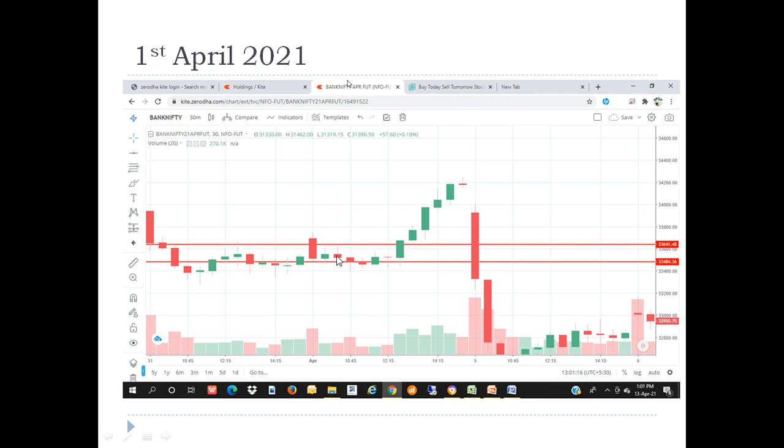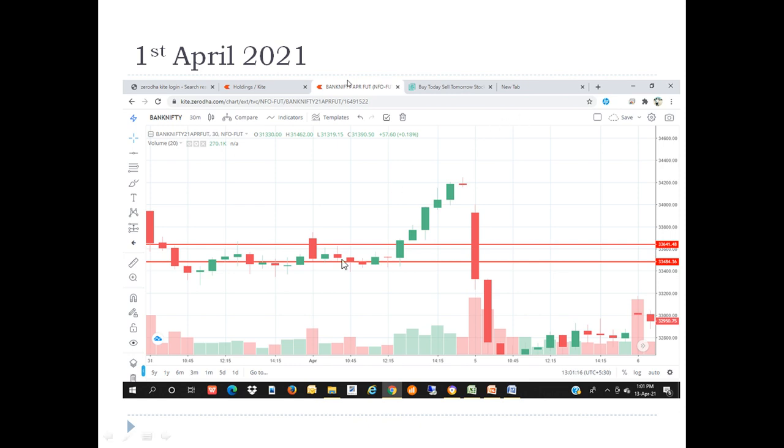You need to follow only one thing: wait until the 10:15 candle closes. As soon as it closes, you need to mark the high and low as I marked here. This is the high, and this is the low. It's very simple. After that, when this high or low gets broken, that is when you need to enter the trade, whether it is a downside or upward movement. Wherever it breaks, you go for the trade.